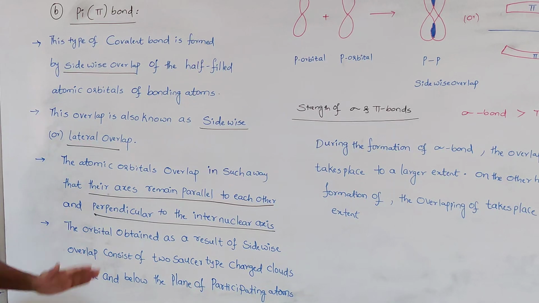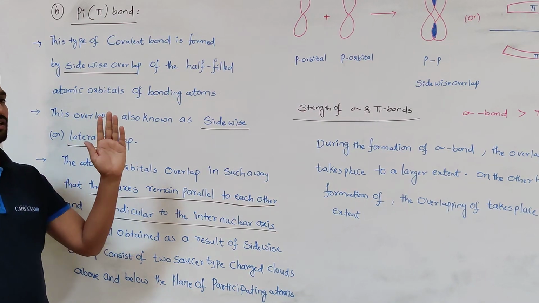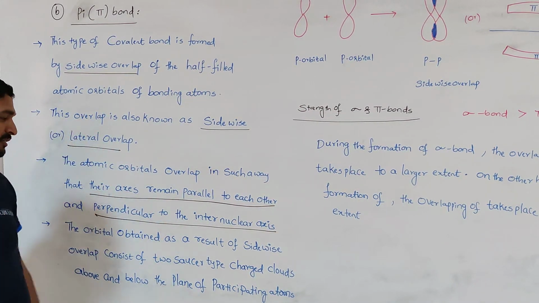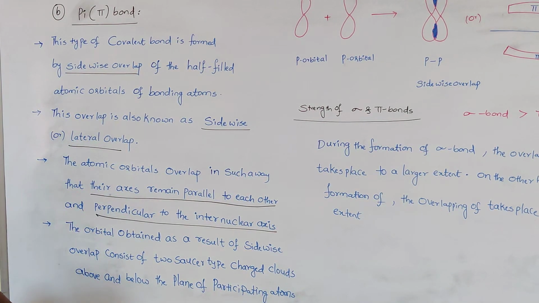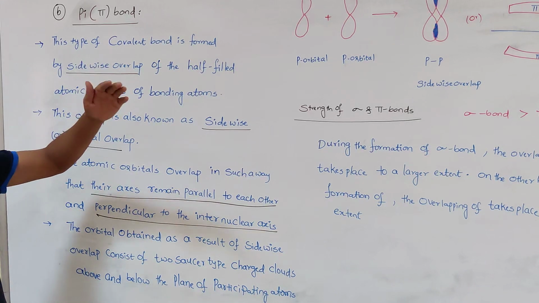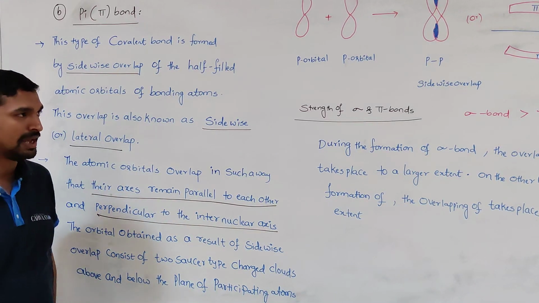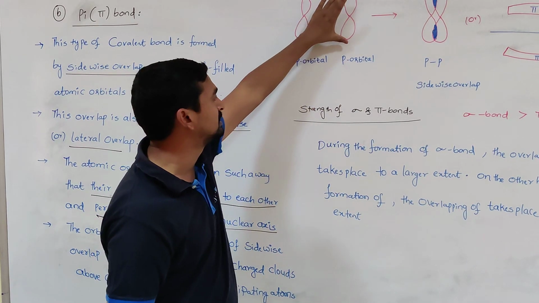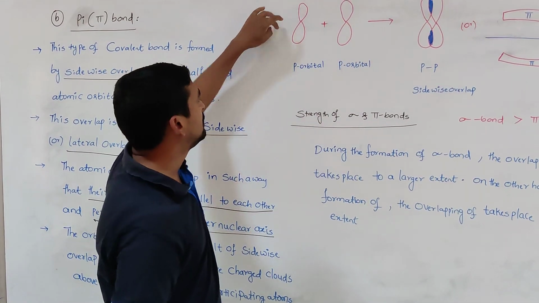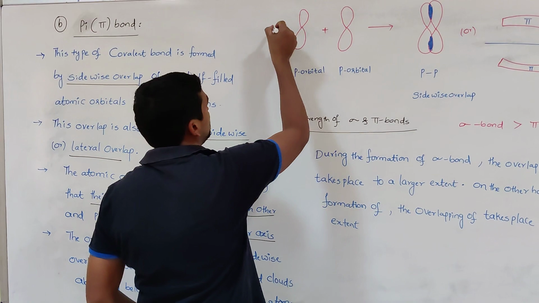Now here, whenever the two orbitals overlap sidewise, that results in two electron charge clouds. One is present above the plane and another one is below the plane. So see here in the diagram, this is one p orbital and this is another p orbital. For example, this is the internuclear axis.